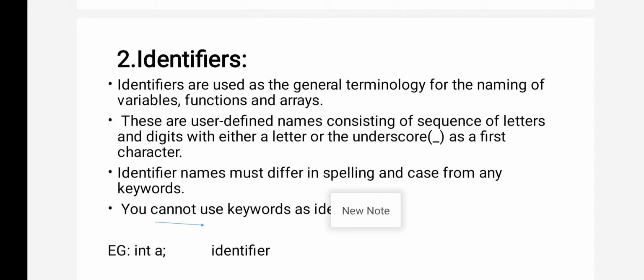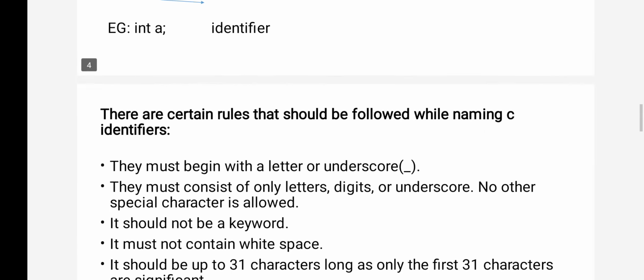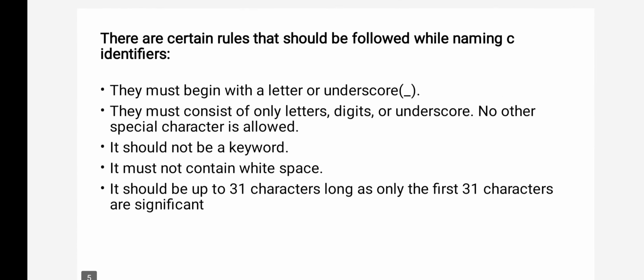What is the meaning of int? Whatever variable you are declaring is an integer. And what is the variable here? a. Understood? So identifiers are nothing but the names given by the user, and keywords are the words supplied by the software. Now, while declaring identifiers, you need to follow some rules. What are the rules here? They must begin with a letter or underscore.